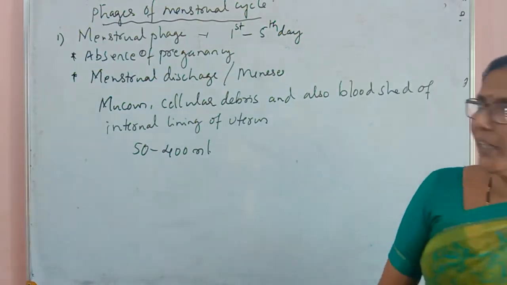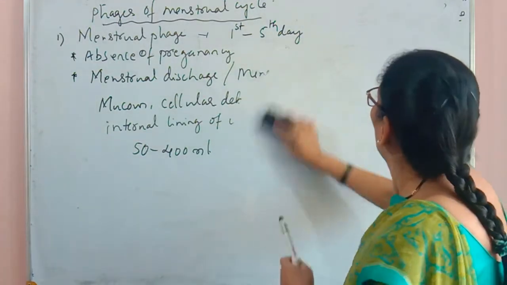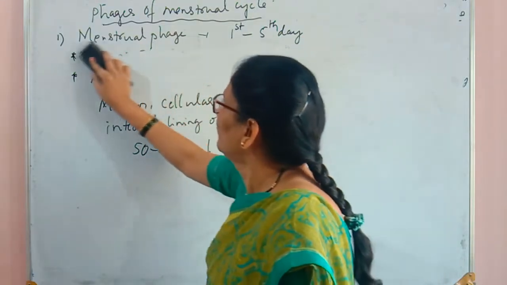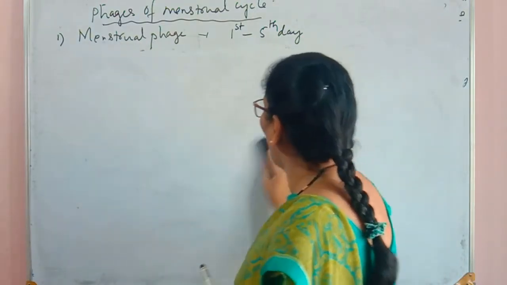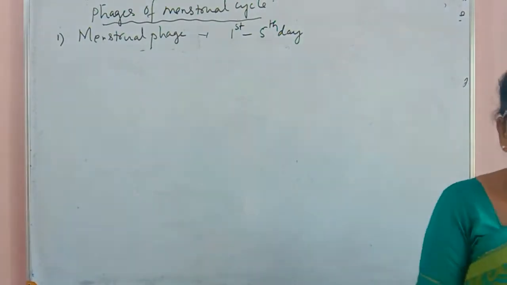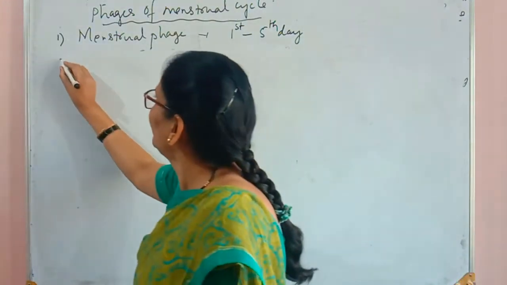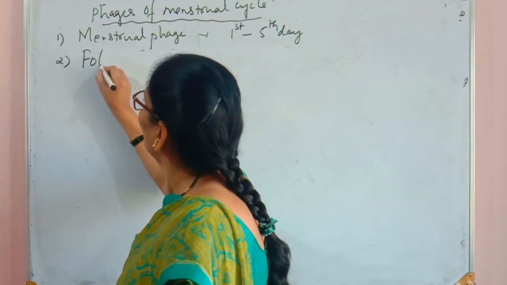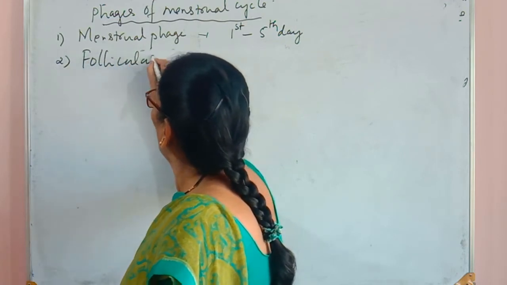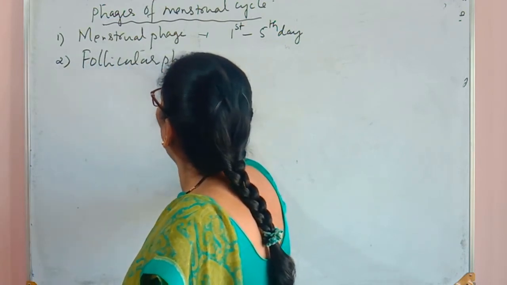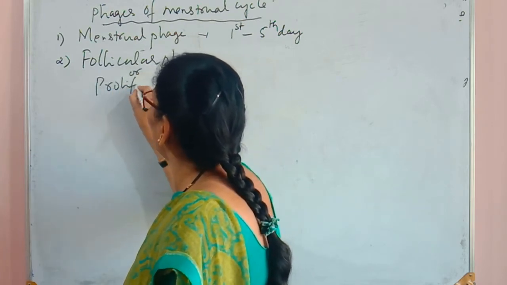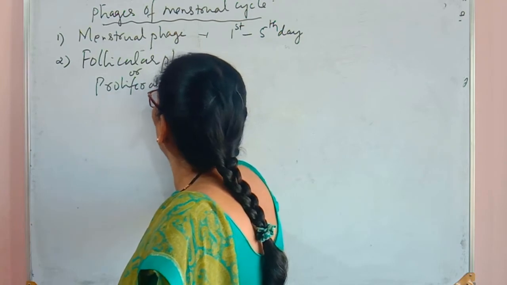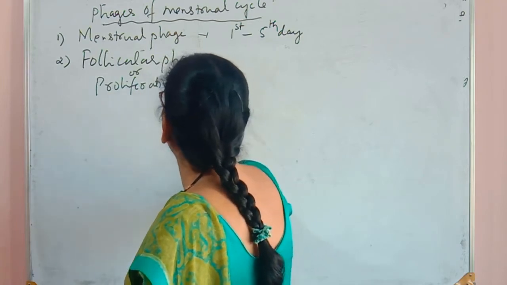So the next event is the follicular phase. The second event or phase of the menstrual cycle is the follicular phase, which we may also call the proliferative phase.